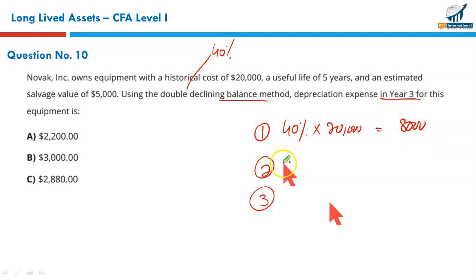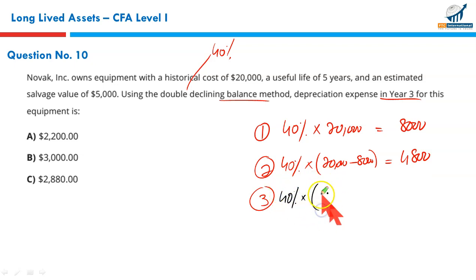What will the depreciation be in the next year? 40% of the balance. What is the balance? The original historical cost less the depreciation charge so far. 20 less 8 is 12, 40% of that gives you $4,800. What would be the depreciation in the third year? 40% of the net book value. What is the net book value now? $20,000 less 8,000 less 4,800. Whatever remains gives you the depreciation. So 20 less 8 is 12, 12 less 4.8 times 40% is 2,880.